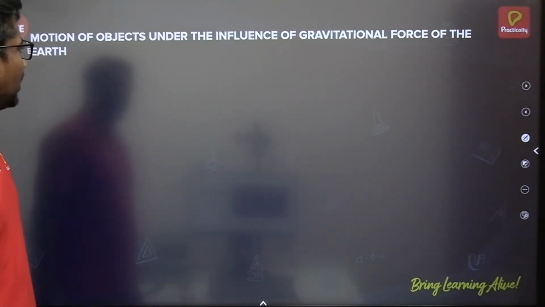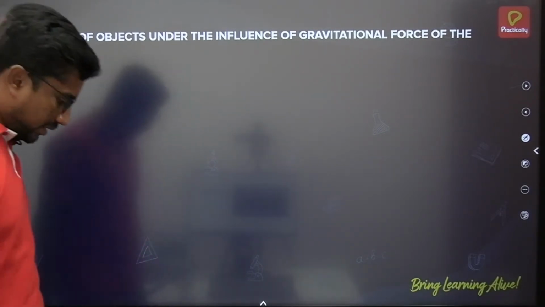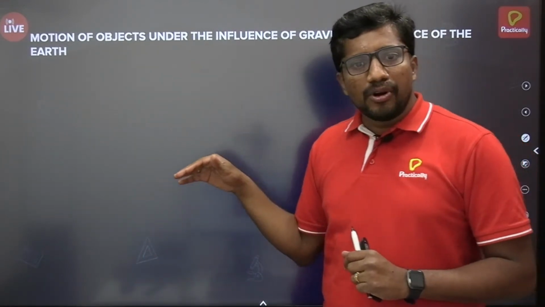Yeah, next one, motion of objects under the influence of the gravitational force of the earth. All right, very important one. So here, the free fall case we have seen: when an object is released freely or dropped freely, it will be traveling under the influence of the gravitational force of the planet. If you are talking about the earth, the influence over here is the earth's gravitational force.